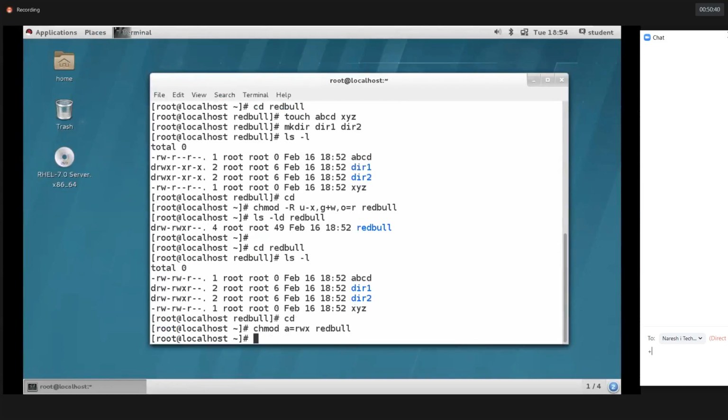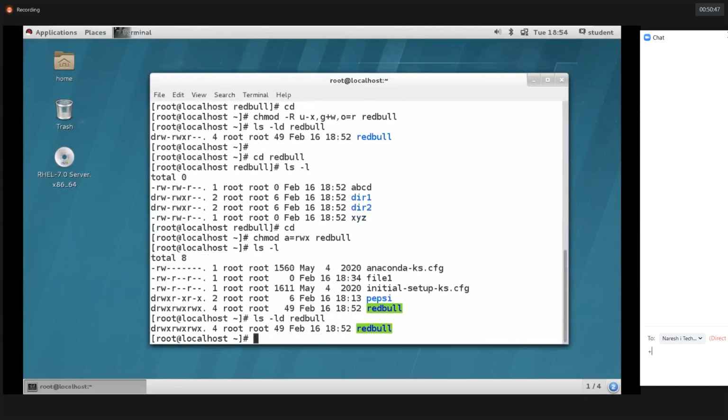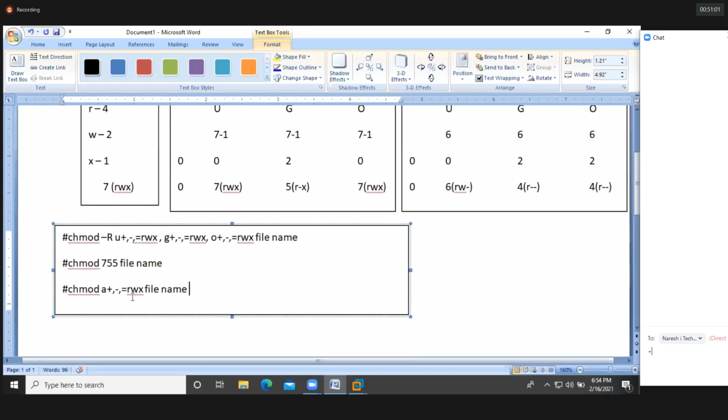Then the file name. So let's see here. Let's type ls -l. See here, RWX for user, RWX for group, and RWX for other users. So clear, guys? I hope you got it. And if you want, you can use the recursive option also. There are no issues here. Hyphen capital R you can use along with the A option. Recursively means it will apply the permission recursively.